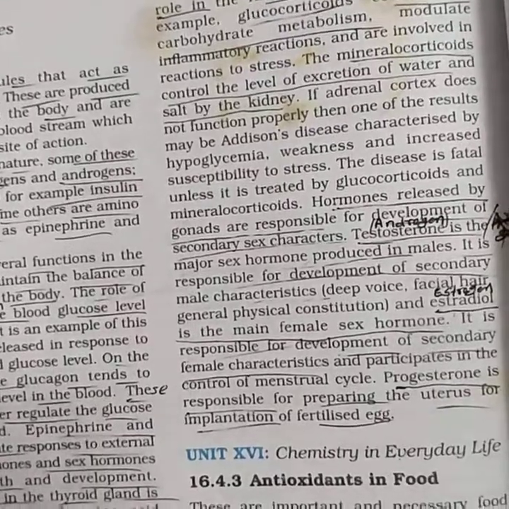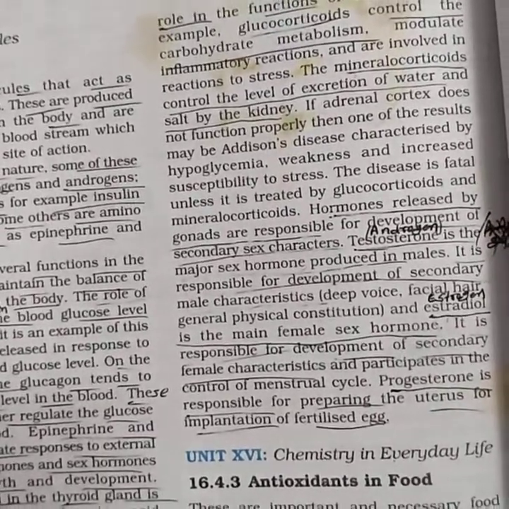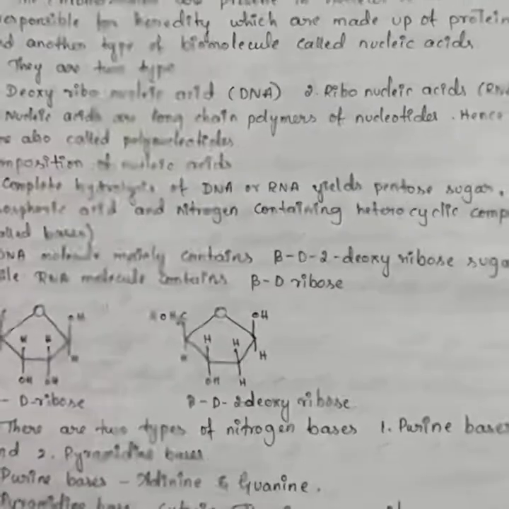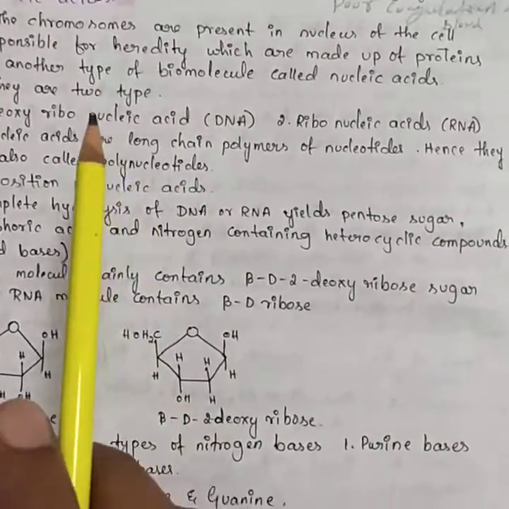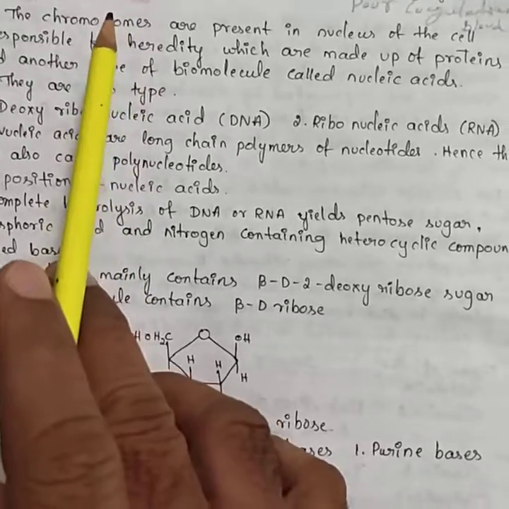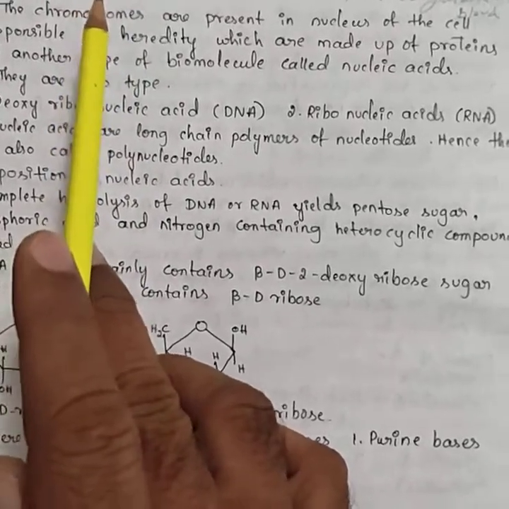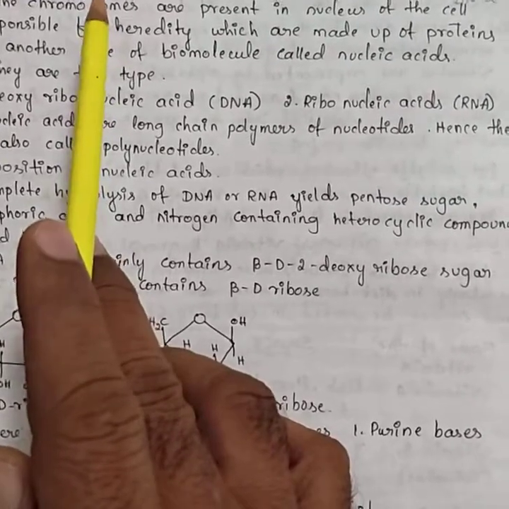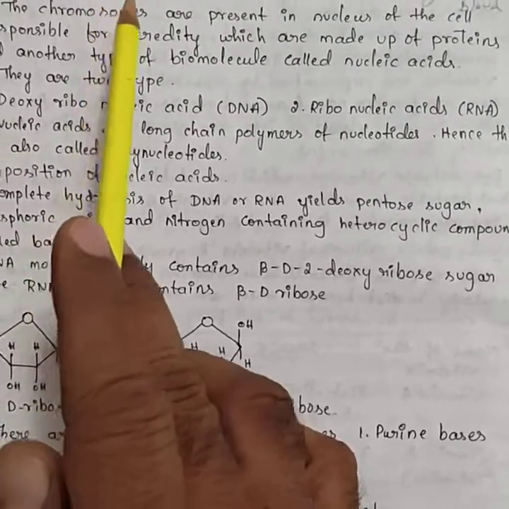This is about the hormones. We just briefly discussed the hormones. In biology, you can study them in detail. The next biomolecule is the nucleic acids. These also you can discuss in detail in biology. In chemistry, we are studying at surface level only.